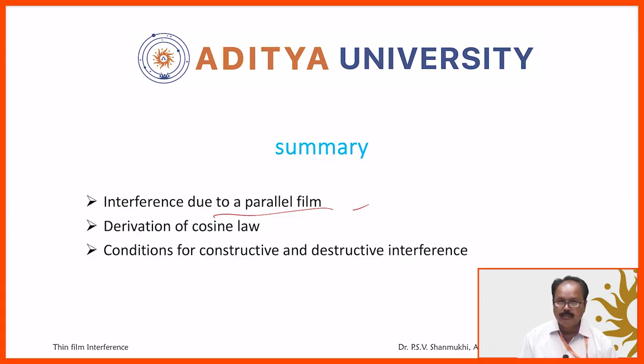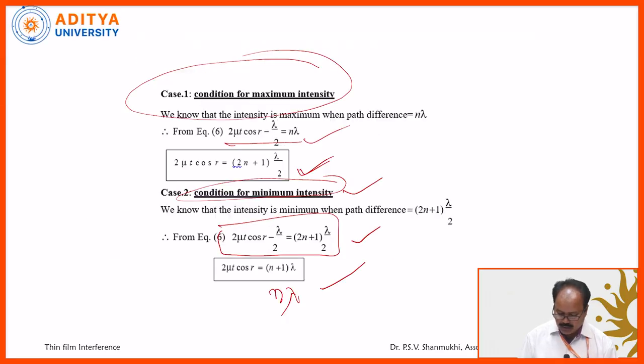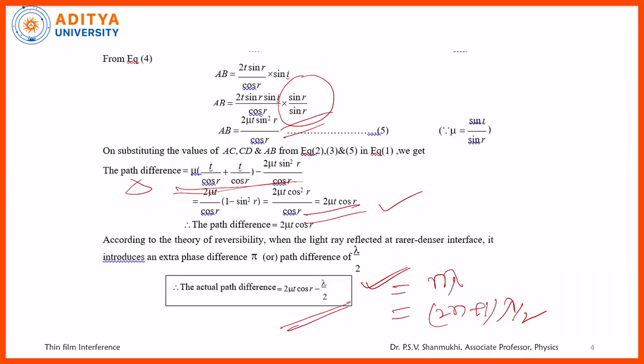So in that thin film interference, what is the cosine law? If you observe the cosine law, delta is equal to 2 mu t cos r plus or minus lambda by 2. This is actually called the cosine law. The cosine law is delta is equal to 2 mu t cos r plus or minus lambda by 2, either plus lambda by 2 or minus lambda by 2. That path difference equation is called the cosine law in thin films.